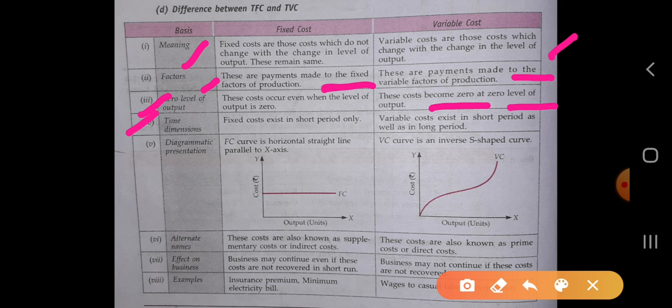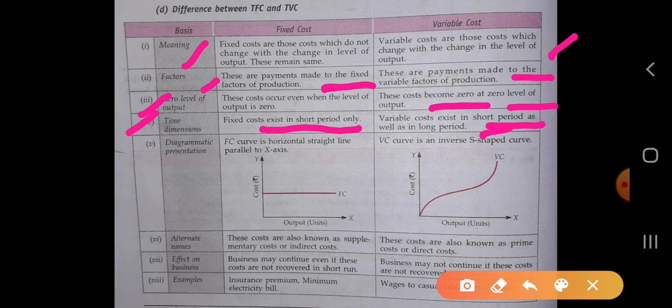Next is time dimension. Fixed cost exists in the short period only, and the variable cost exists in the short period as well as the long period. As we already studied, in the long period all the factors become variable because a producer has enough time to change their factors. But in the case of short period, the costs are fixed. Okay, so fixed cost exists in the short period.